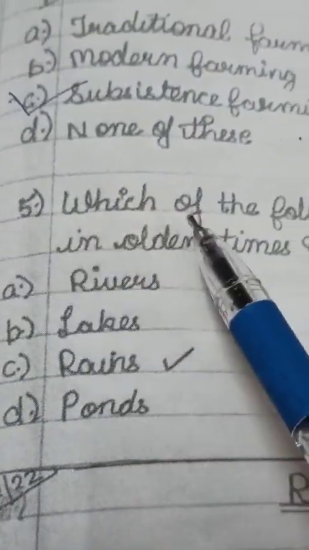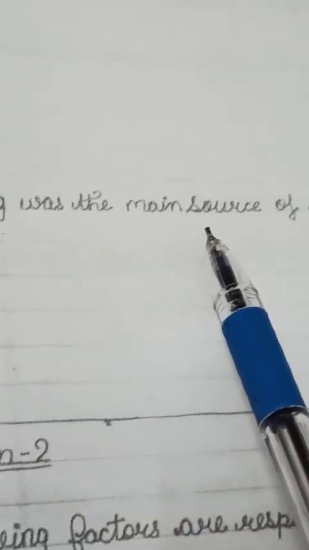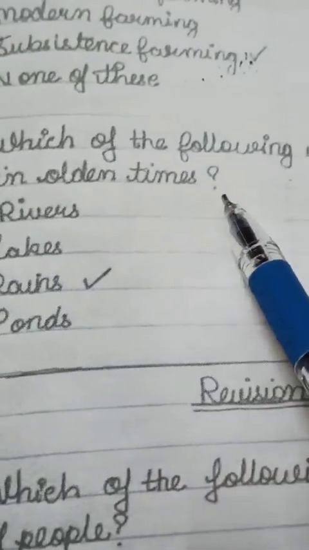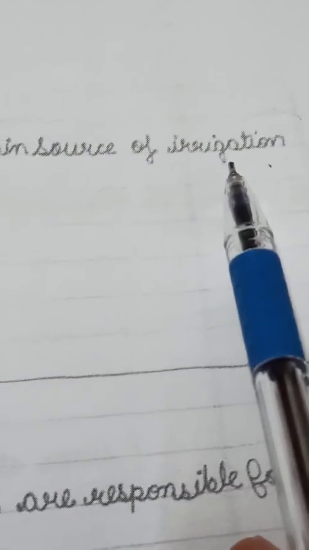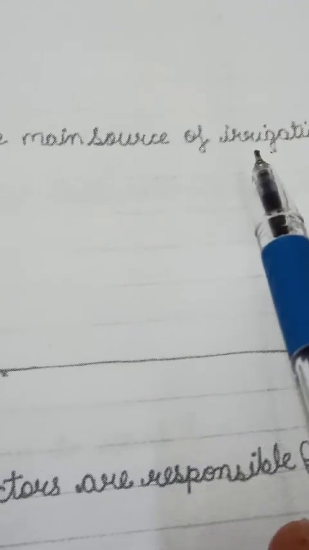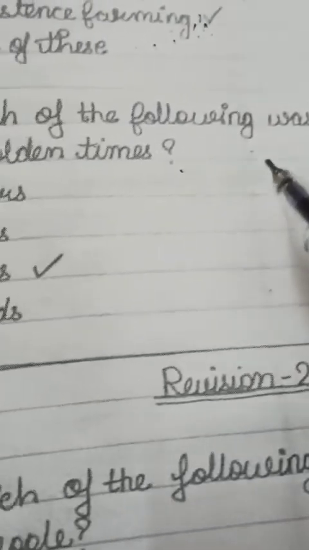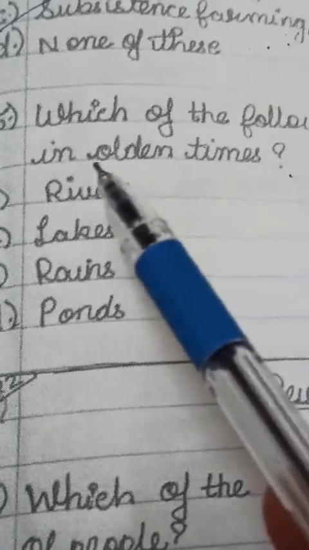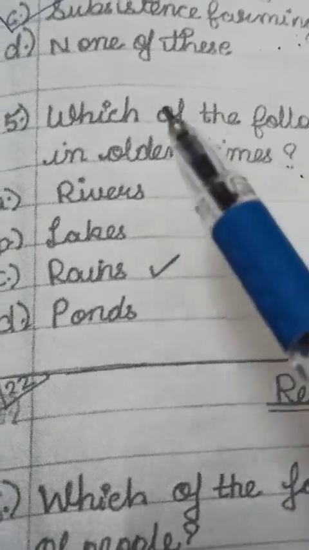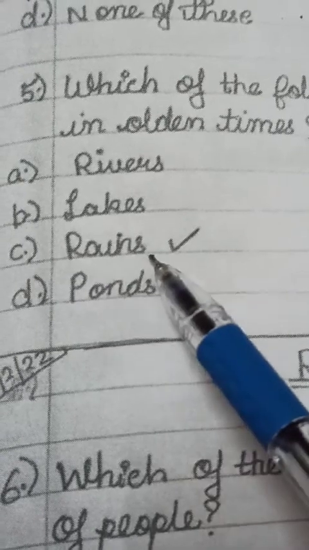And fifth is, which of the following was the main source of irrigation in olden times? Irrigation, you know children, what is meant by irrigation? Irrigation is when farmers artificially give water to their crop field. In olden times people generally depended on rains.